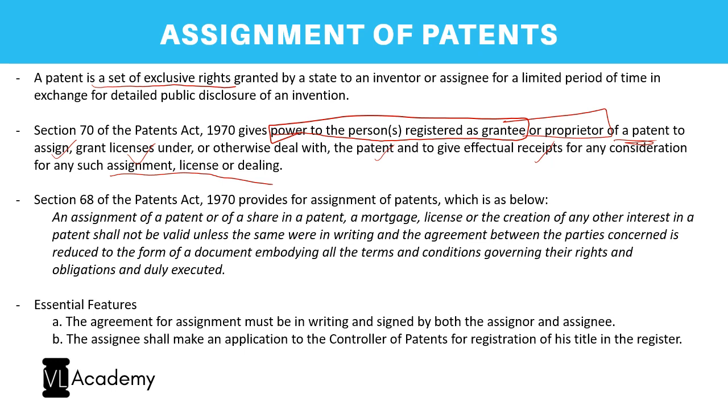And what does section 68 say? Section 68 says that an assignment of a patent or a share in a patent shall not be valid unless the same is in writing and the agreement is reduced in the form of a document embodying all terms and conditions governing their rights and obligations and duly executed. So it effectively says that such assignment shall be by way of a written document, and hence an assignment of patent shall be purely by way of an assignment deed which shall be written, and it shall effectively register all the terms and conditions subject to which this assignment shall be valid.